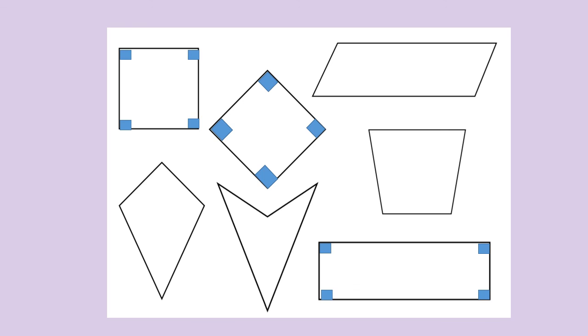I wonder if you can see any in the other shapes, or whether you think by looking that those don't have right angles. Maybe you can go on a little right angle hunt at your house and see if you can find any. I'm sure there's lots of them to be found.